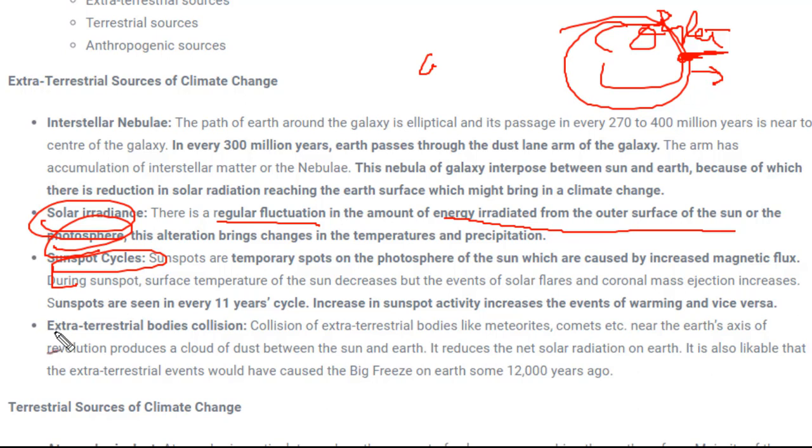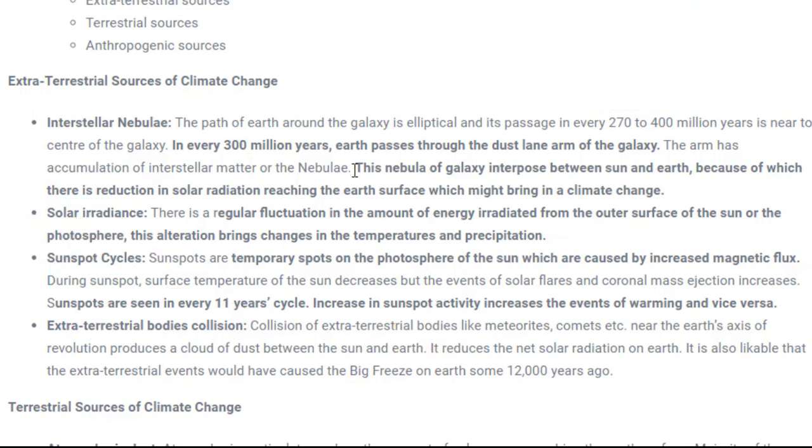Fine. Next is extraterrestrial body collision. Whenever there is a collision of extraterrestrial bodies like meteors, comets, etc., near the Earth's surface, it will again tend to reduce the temperature, which will ultimately lead to climate change.